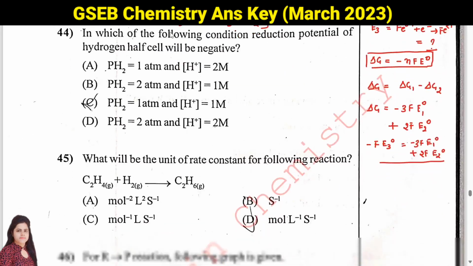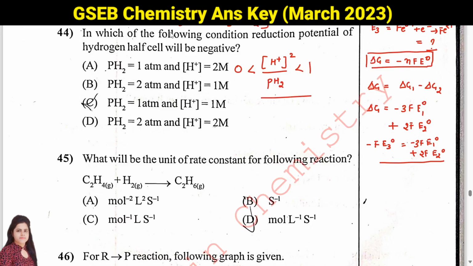Then question number 44: in which of the following conditions will the reduction potential of hydrogen half cell be negative? For this I am giving you one trick. If H+ concentration square upon pressure of hydrogen gas is coming between 0 to 1, then your reduction potential will be negative.